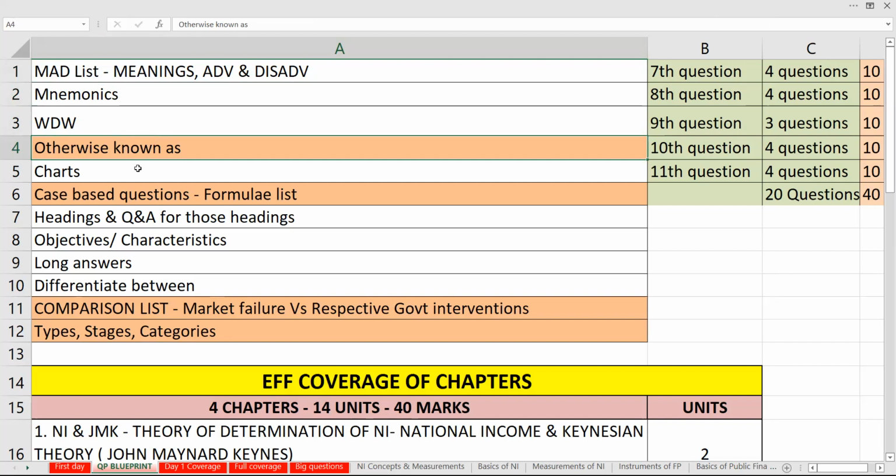If there are any charts and diagrams, yes, it is going to be case-based questions, which is your formula list. That also I will show you. It can be easy for your understanding. Headings, question and answer for those headings. That means I was talking about the numbers game. How many headings are there? What are the points you will have to understand for that? All these things we can try to make strong. Objectives or characteristics. I already told you fiscal policy, monetary policy, trade policy, what type of question will come, what is going to be the coverage, all these things.